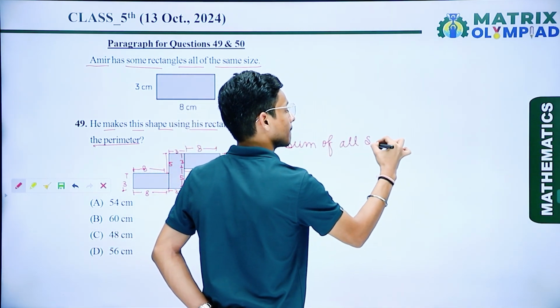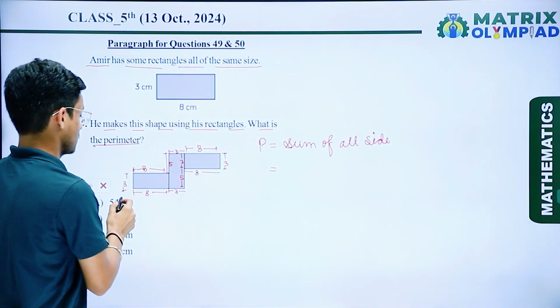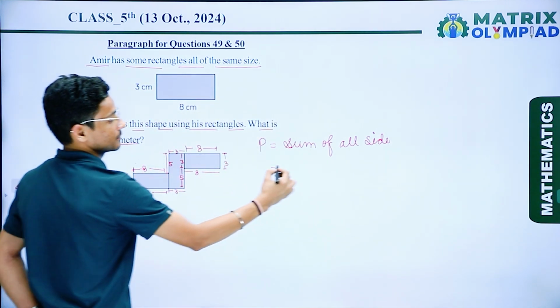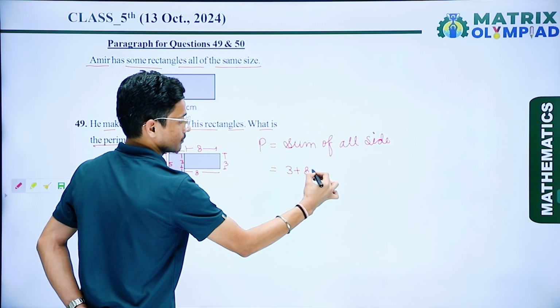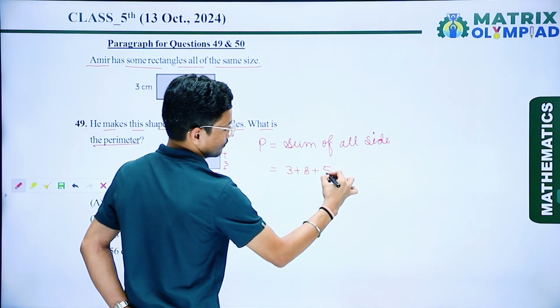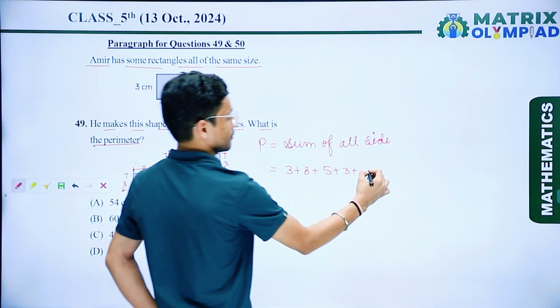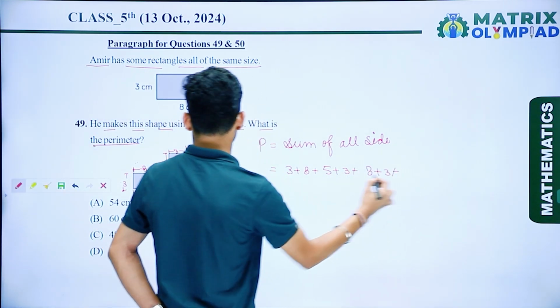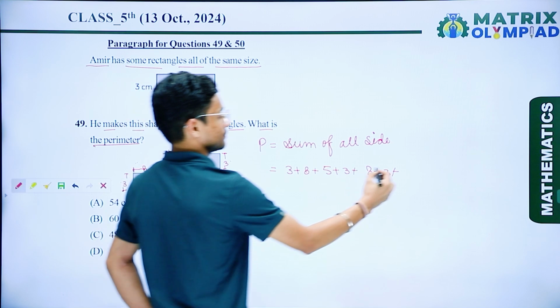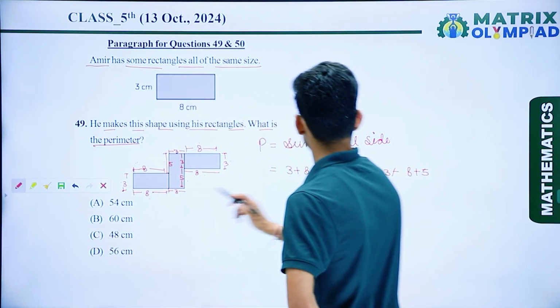If I start from here, 3 plus 8, 3 plus 8 plus 5 plus 3, then 8 plus 3, then 8 plus 5, and 3 plus 8.